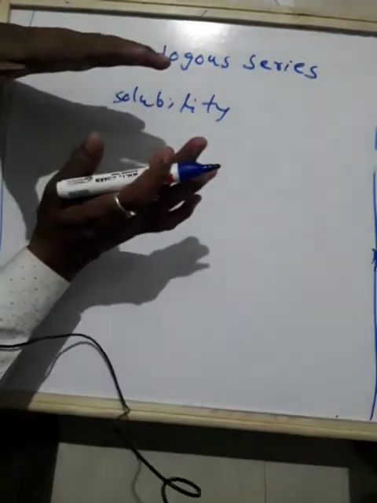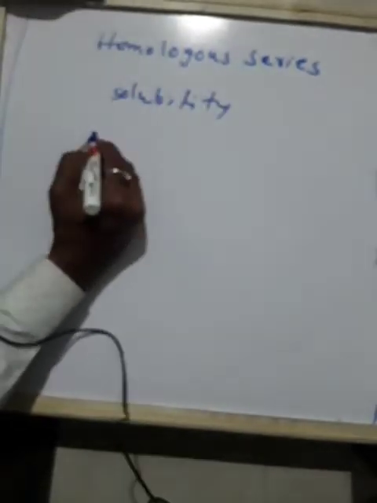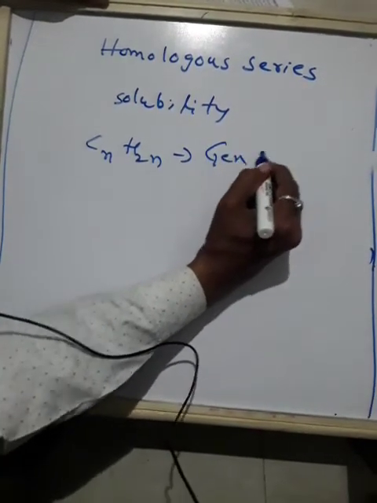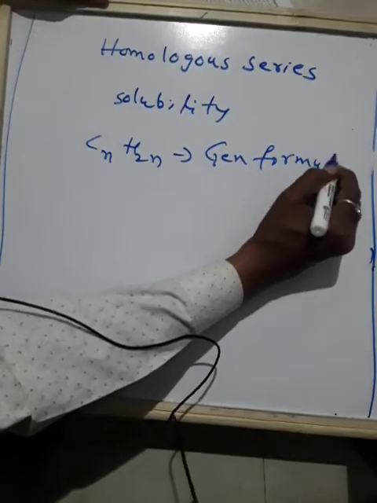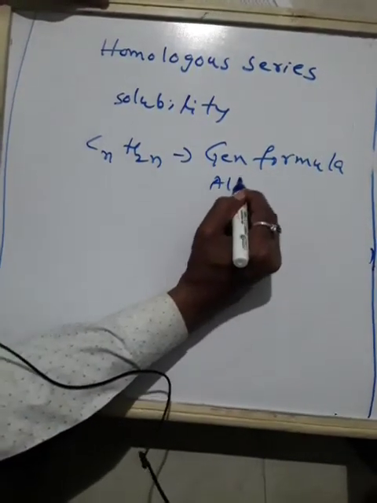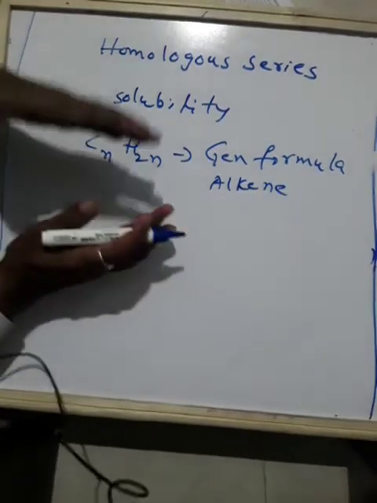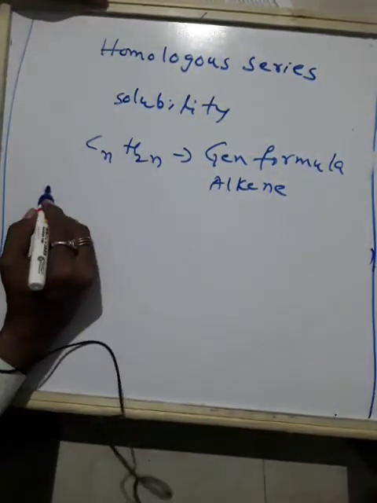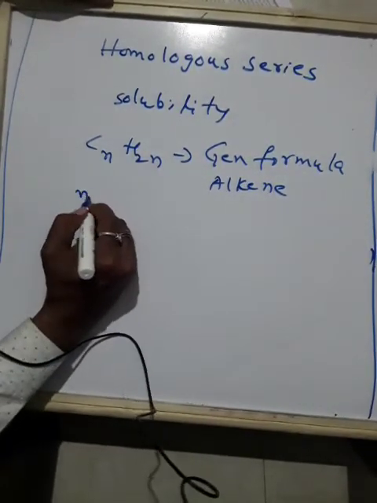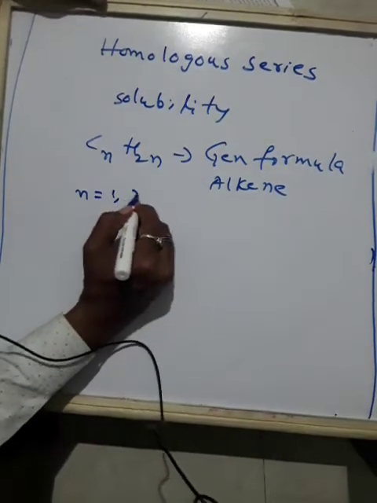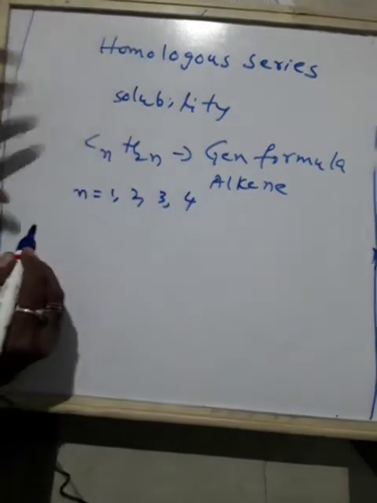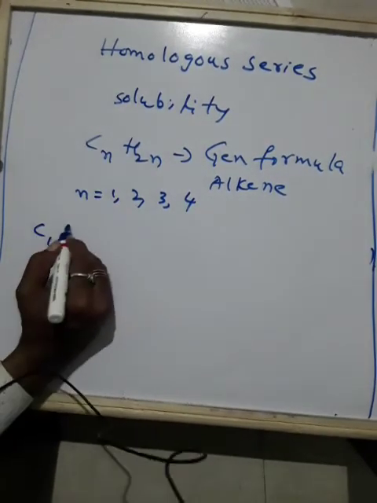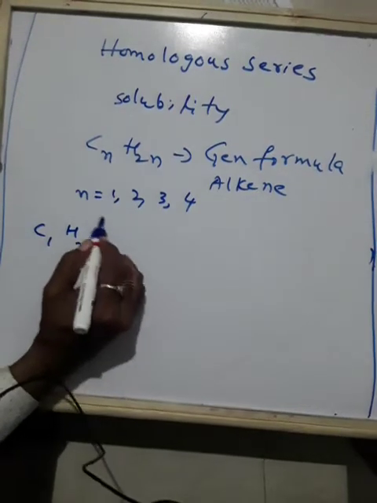Okay. Now we will try to find it. Just now you came to know that CnH2n is the general formula for alkenes. I think you understood the examples. Now we will try to find the general formula for alkane and alkyne. Here N indicates the number of atoms: 1, 2, 3, 4. Suppose we substitute N as 1 here. In place of N we write 1.